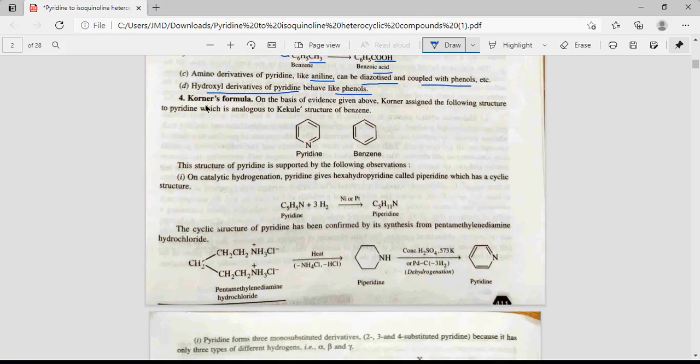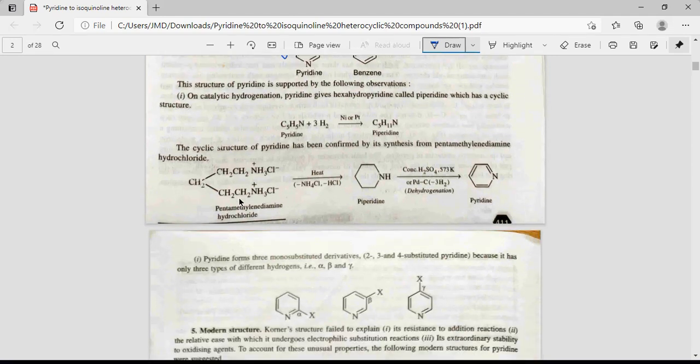The next topic is Körner's formula. On the basis of the evidence given above, Körner assigned the following structure to pyridine, like the Kekulé structure for benzene. So this is the structure of pyridine. The above reactions show that pyridine is a stable compound. It is not like an unsaturated alkene or alkyne. So it suggested that pyridine has this type of structure, similar to benzene as suggested by Kekulé. This structure of pyridine is supported by the following observation.